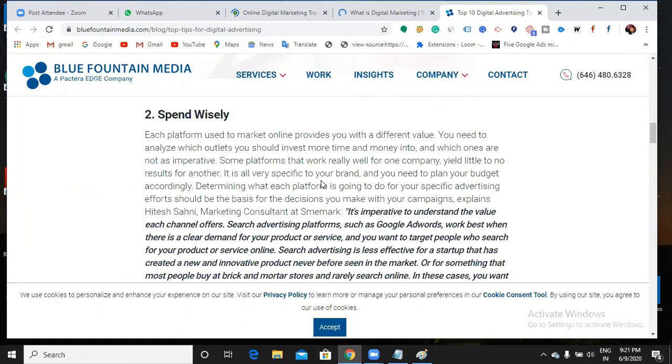Now Prabhu goes to ODMT and is redirected to Blue Fountain Media, which has very good information. So Prabhu will feel very good, right? Even ODMT gets a good user experience for redirecting the user, and Blue Fountain Media also gets a good experience, because it has very good content.